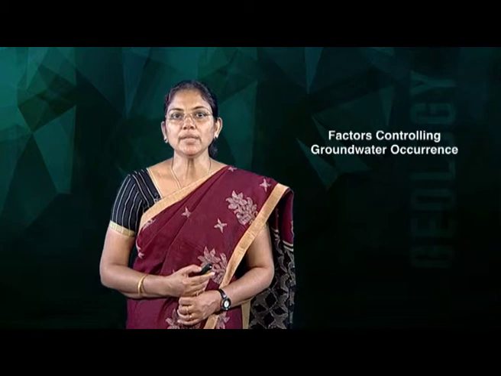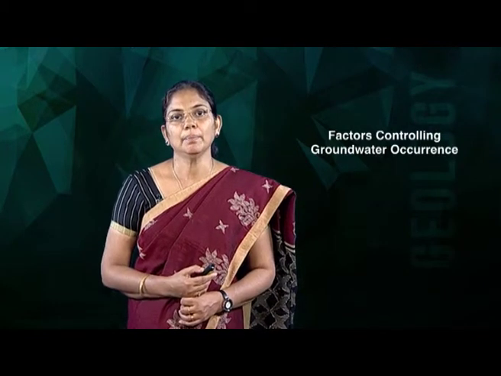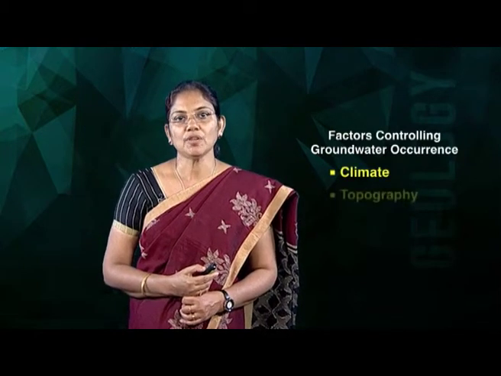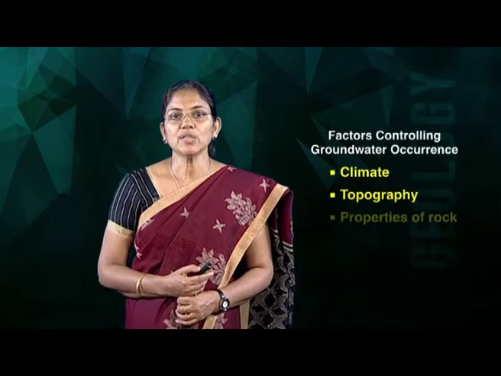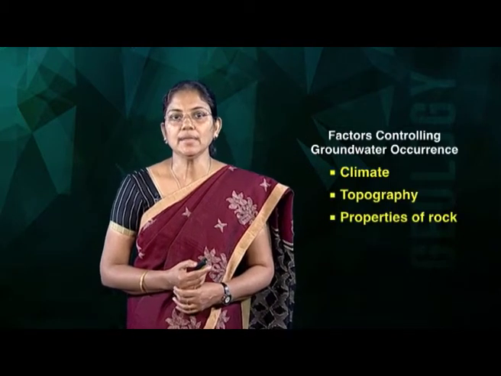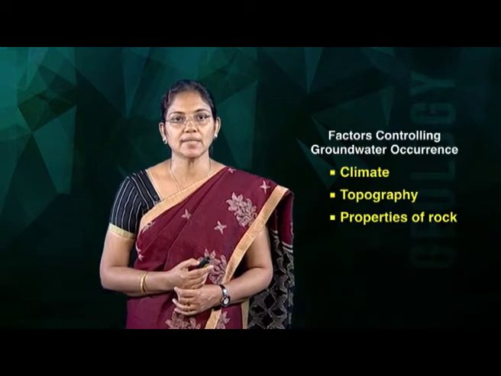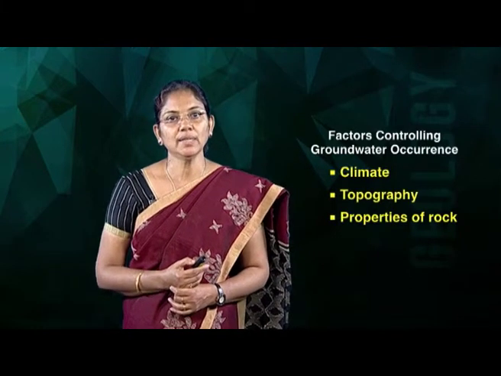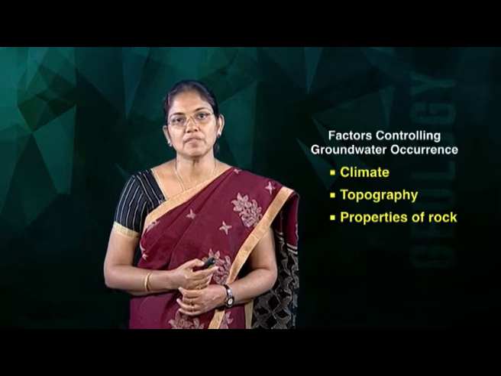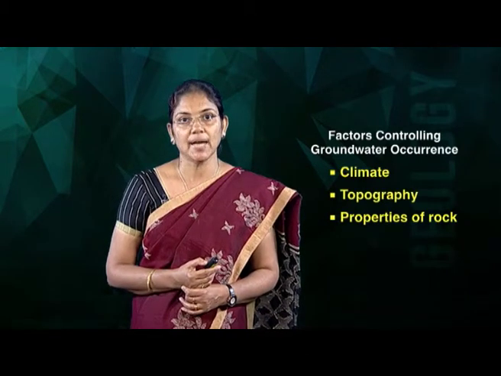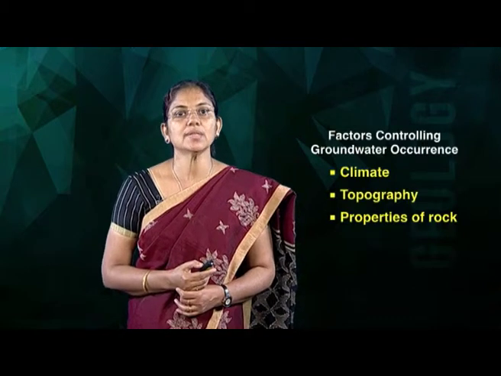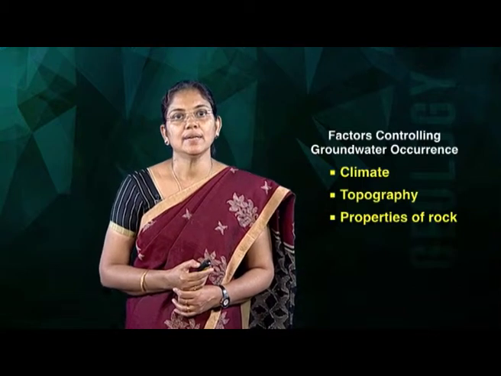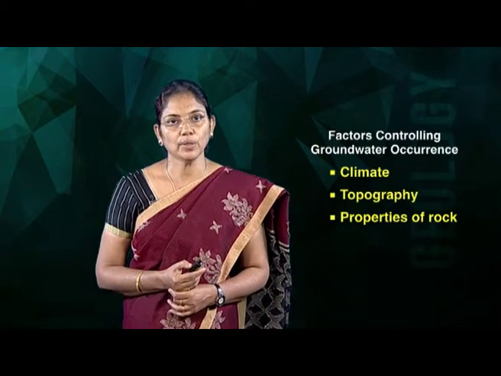The occurrence of groundwater is chiefly controlled by the following factors: climate, topography, and properties of rock. It includes porosity and permeability. Porosity includes sorting and size of the grains, and also shaping and packing of the grains. So, how the grains are sorted within the rock, how the grains are shaped and how they are packed. This includes the porosity, and the next one is the permeability. These are the various factors controlling the occurrence of groundwater.